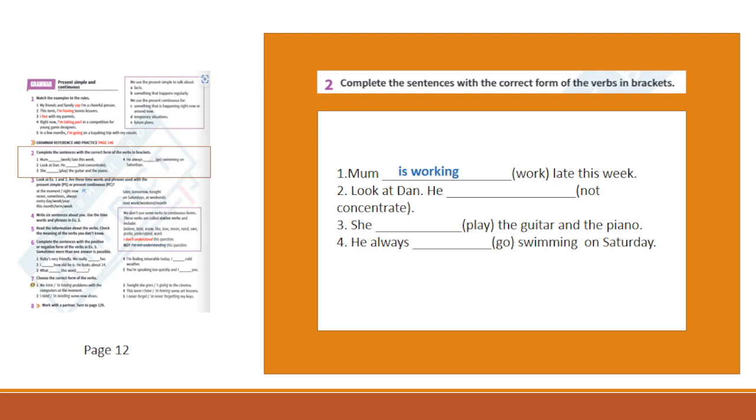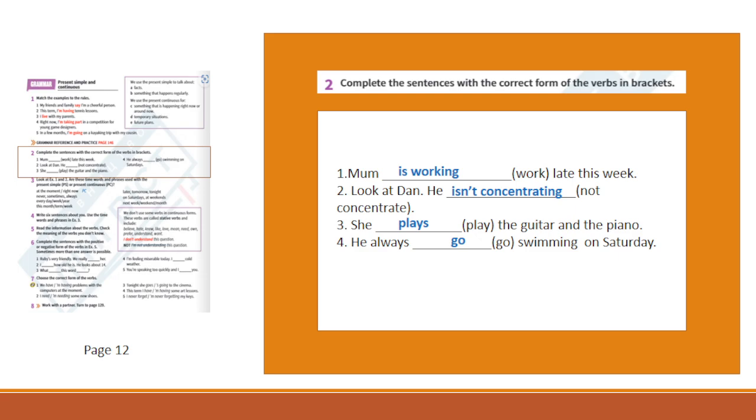Ready? Mom is working late this week. Look at Dan. He isn't concentrating. She plays the guitar and the piano. He always goes swimming on Saturday. So, in the first sentence, we use present continuous because it's a temporary situation.